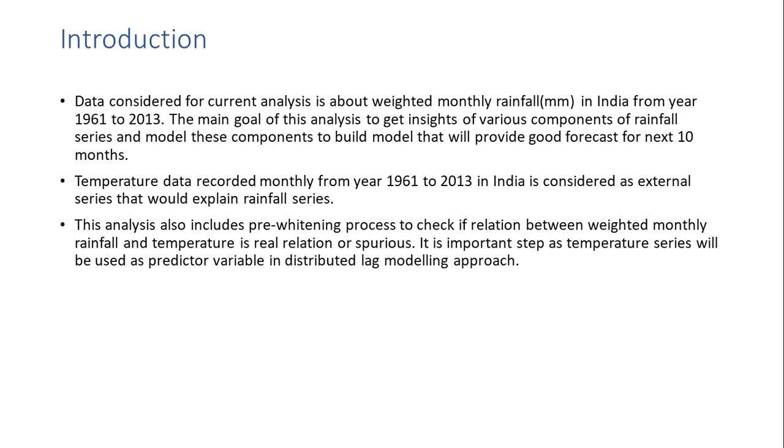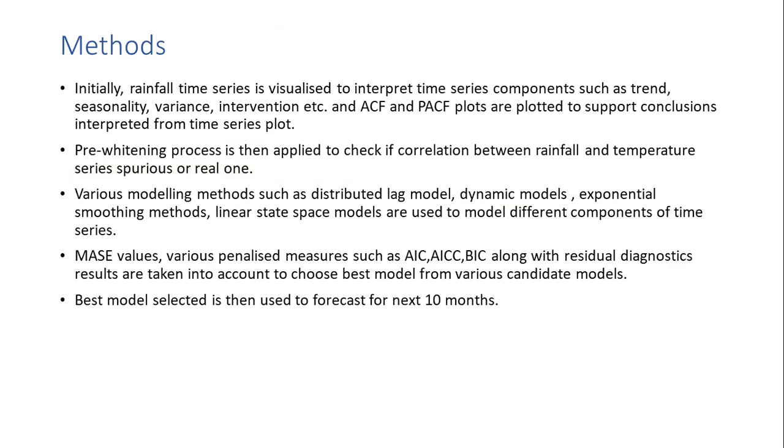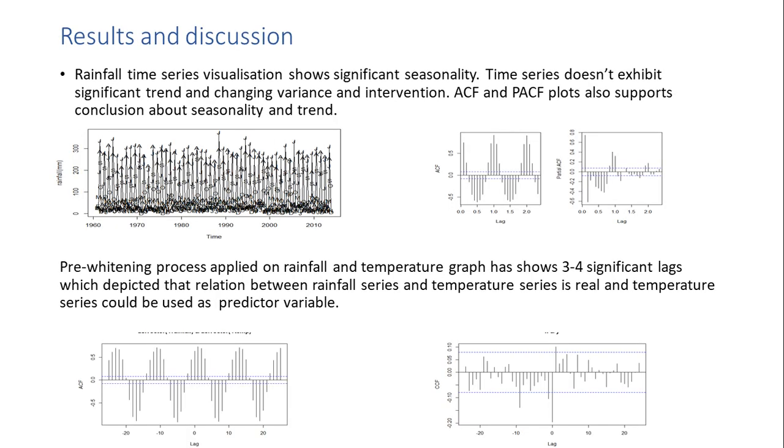The temperature data recorded monthly from year 1961 to 2013 in India is considered as an external series that would explain the rainfall series. The data has been converted to time series format for analysis. The data has been visualized to get an overview of the plot so that we can make some inferences to choose appropriate models. From the visualization, we can clearly see that there is presence of seasonality in this rainfall series.